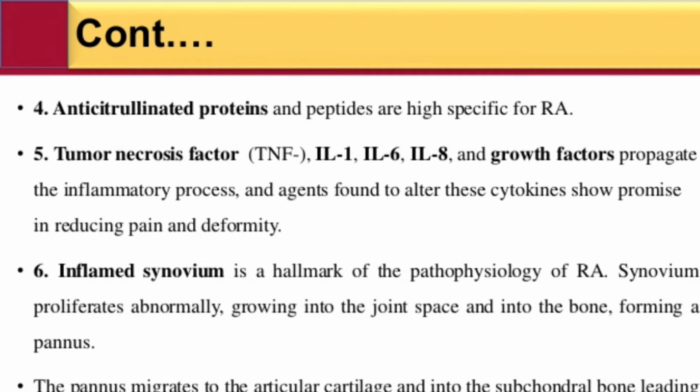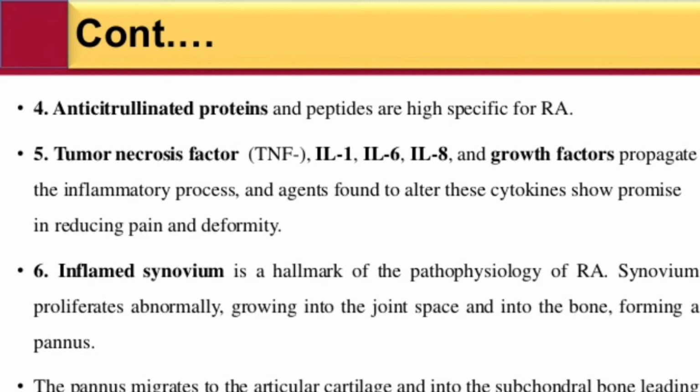An agent found to alter that cytokine shows promise in reducing pain and deformity. Cytokines are cell signaling. IL means interleukin, a type of cytokine. IL-6 is the inflammation. Synovium is the landmark of the pathophysiology of RA.